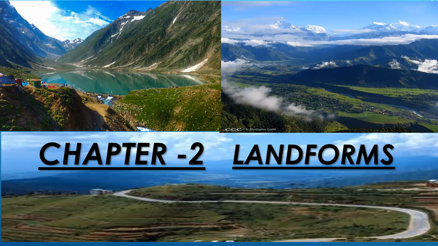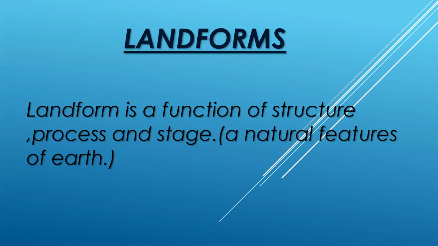First of all, a little review or revision of the previous lecture. What is landform? You know the name of the chapter is landforms. Landform is a function of structure, process and stages of the earth surface. Define landform: it is a function of structure, process and stages of the earth's surface, or simply we can say natural features of earth are called landforms.